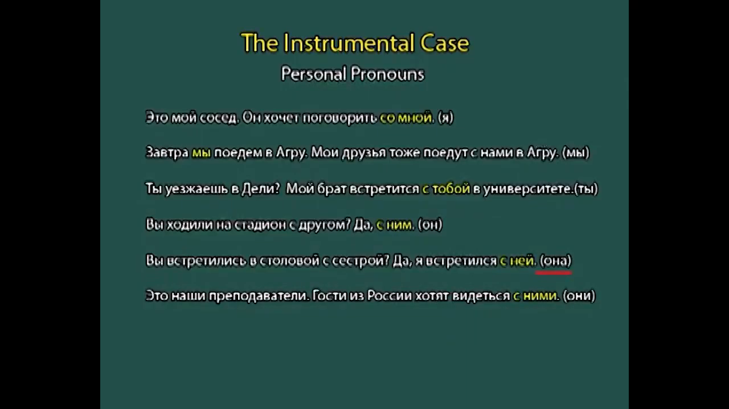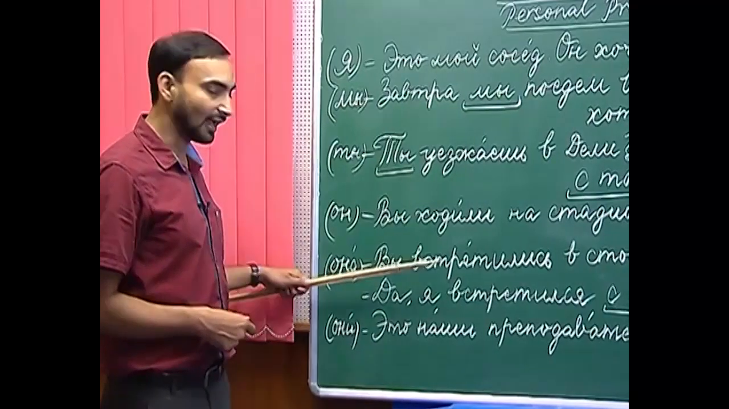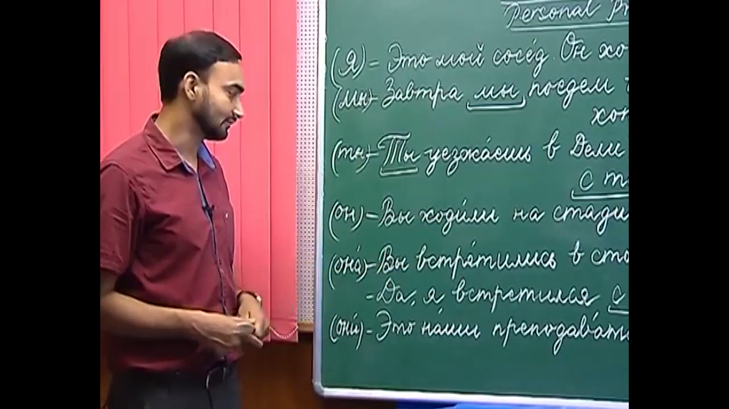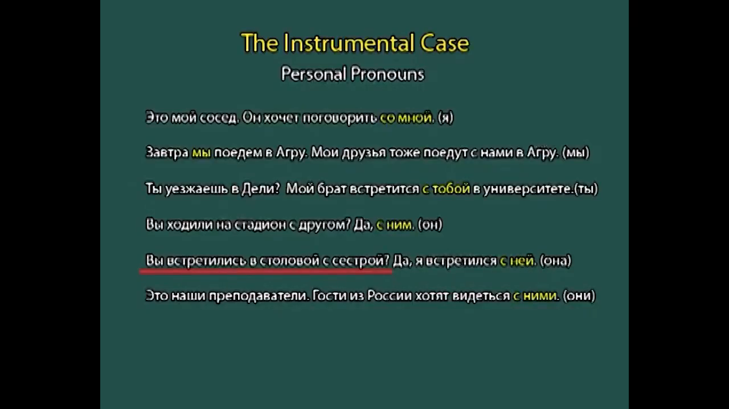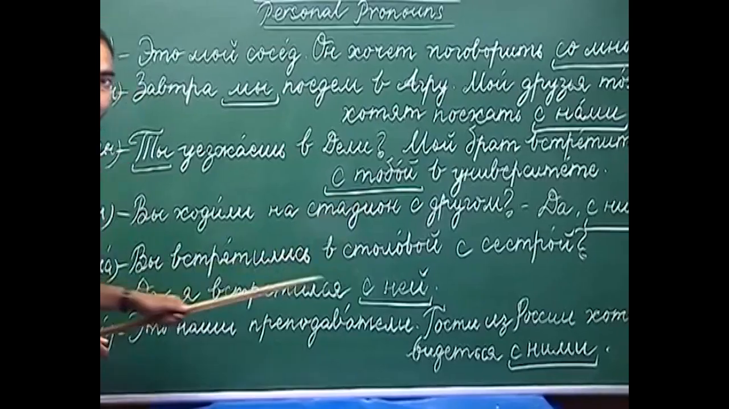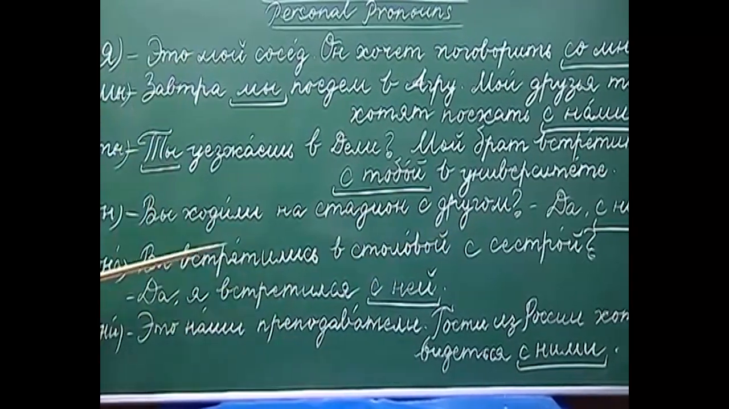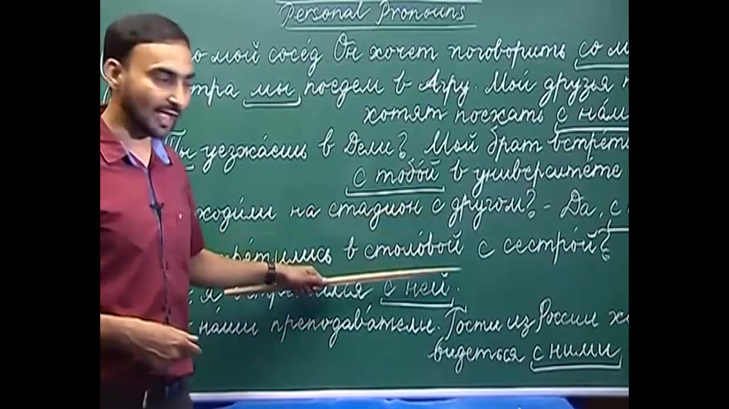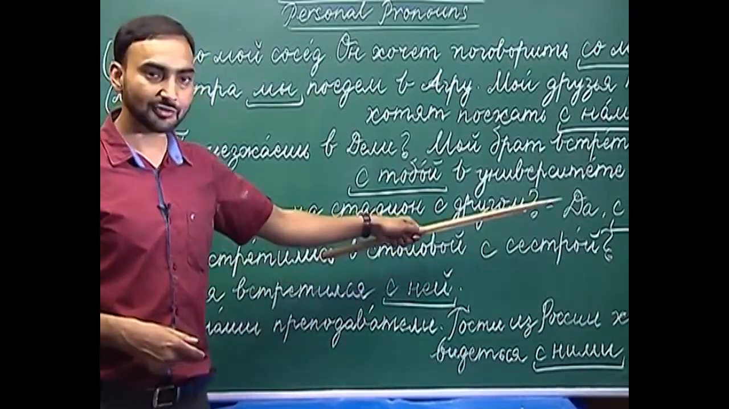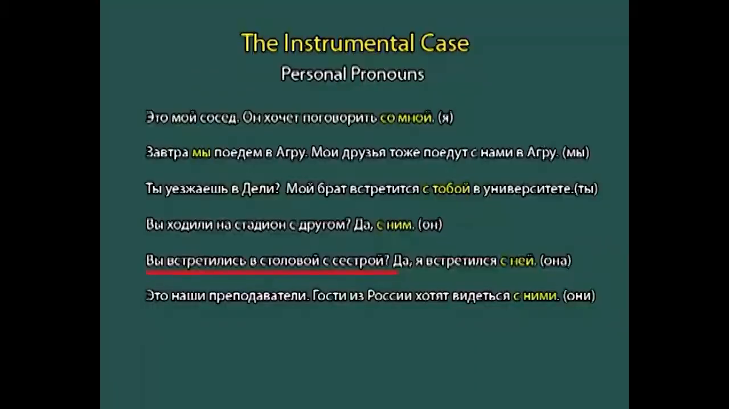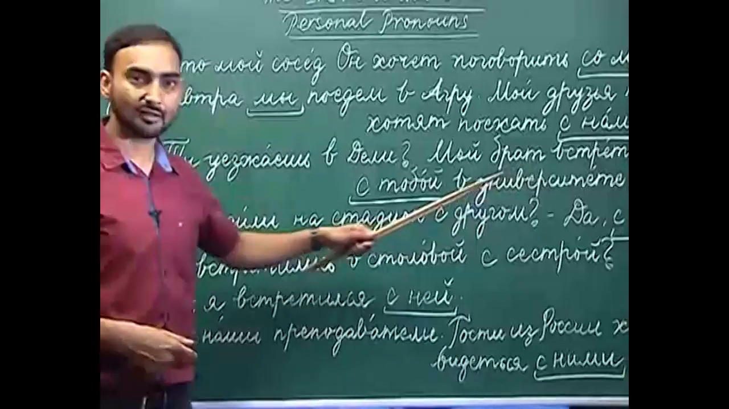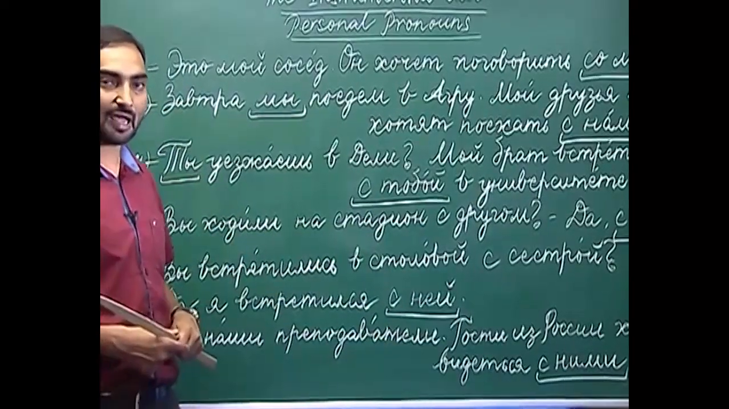The next is again third person singular, ona, which stands for feminine gender. We wstrzecilis w stalowej s sestroj. Did you meet in the canteen or mess with your sister? So, again you have to change sestroj by using the personal pronoun ona.